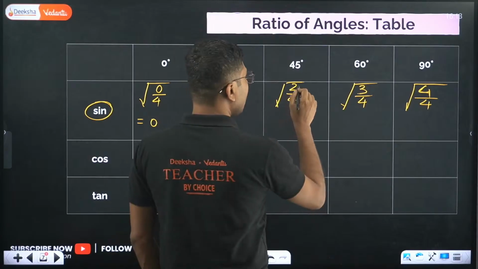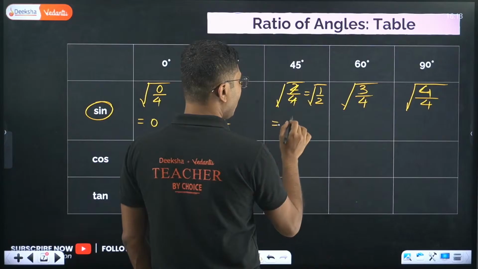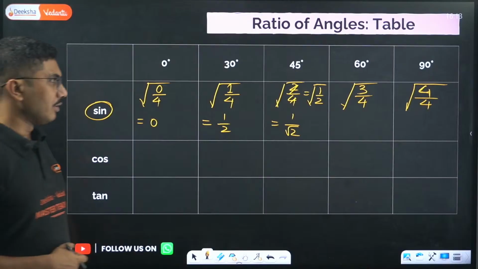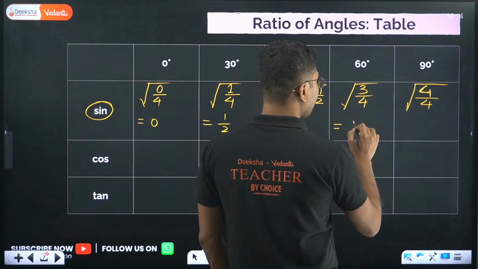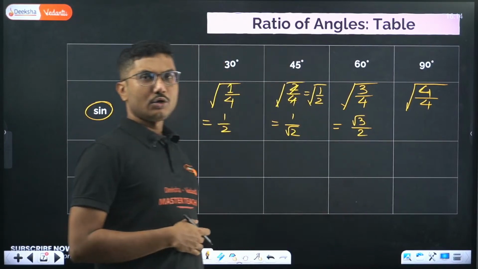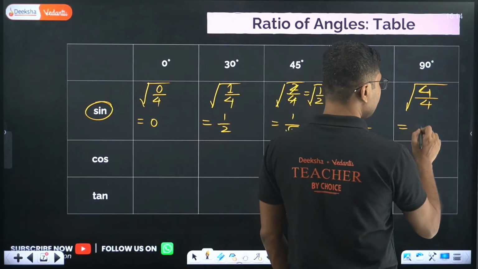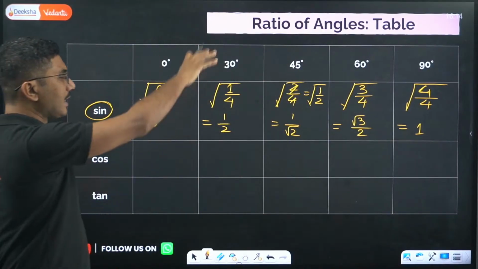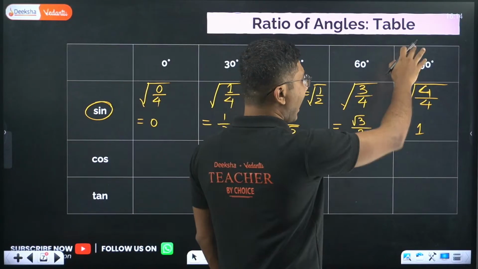2 by 4 you can cancel it. It will be square root of 1 by 2, so it will be 1 by root 2. Right? So this is 45. Now 60 degrees, 3 cannot be helped. It will be root 3, and square root of 4 is 2, so it will be root 3 by 2. Now 90 degrees, 4 by 4 is 1, so square root of 1 is 1. Simple. So the value of sine 0 is 0, sine 30 is half, sine 45 is 1 by root 2, sine 60 is root 3 by 2, and 90 is 1.